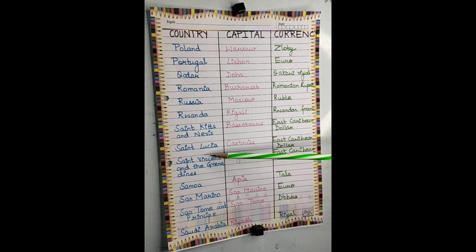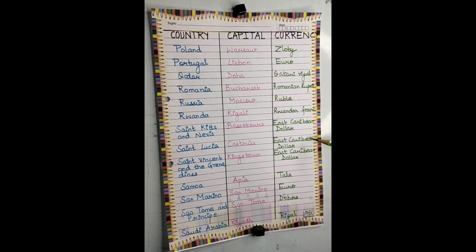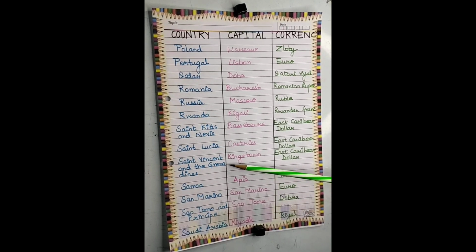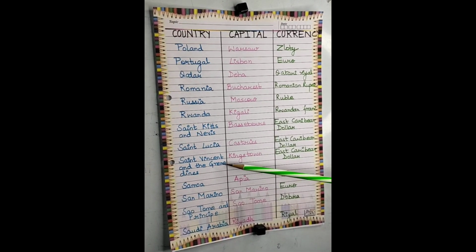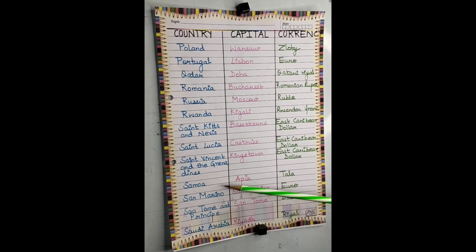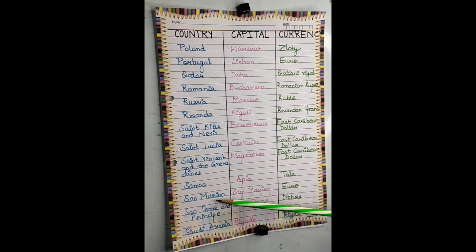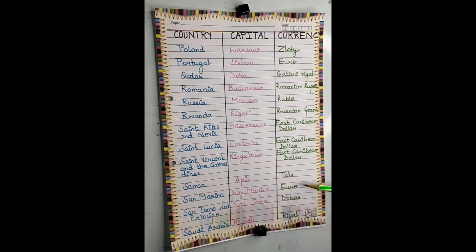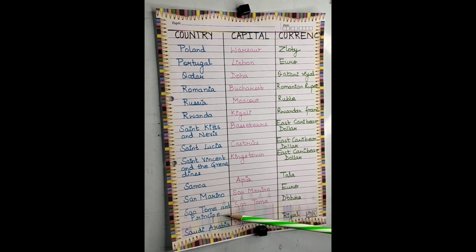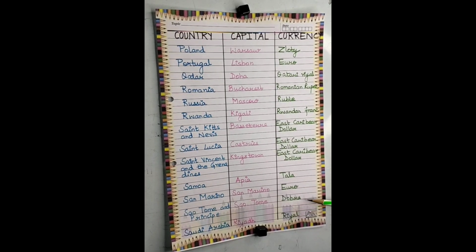Next is Saint Lucia. The capital is Castries and the currency is East Caribbean dollar. Next is Saint Vincent and the Grenadines. The capital is Kingstown and the currency is East Caribbean dollar. Next is Samoa. The capital is Apia and the currency is Tala. Next is San Marino. The capital is San Marino and the currency is euro. Next is Sao Tome and Principe. The capital is Sao Tome and the currency is Dobra.